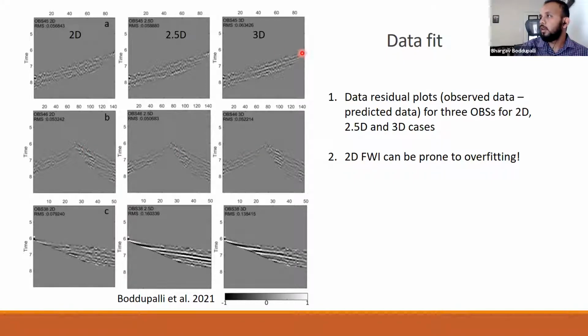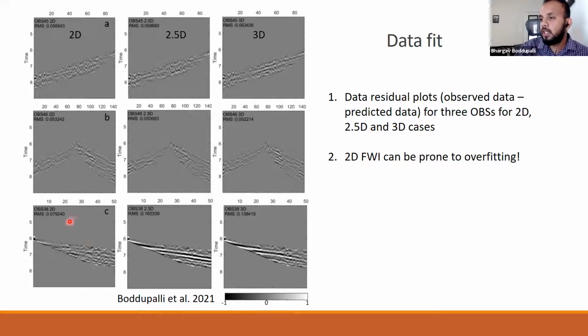The closer offsets are here, near the OBS, and the offsets increase in this direction. Here the closer offsets are here, and the offsets increase in both directions. And for this OBS, the closer offsets are here, and the offsets increase in this direction. However, the difference between the RMSs is so small in these two OBSs that it's really difficult to say which is fitting best.